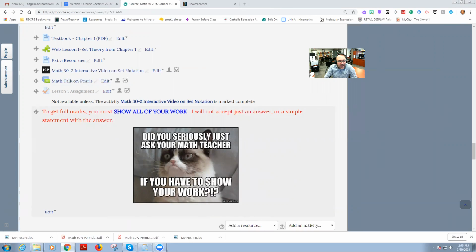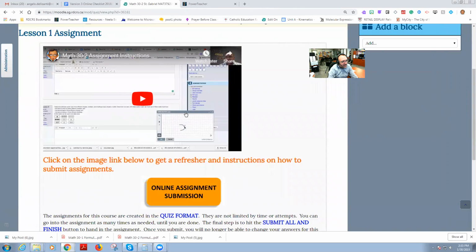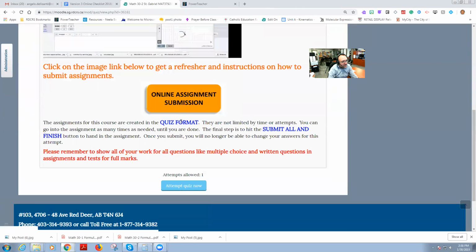You can use a tool called Equatio to do everything on a Google Sheet, and that would help you do math formulas if you like. There's also Desmos on the actual assignment. Or you could even do it old school, writing everything out and then taking a picture of it at the end. It's totally up to you. But when you click on the assignment, there is an actual video explaining how to use the tool and so forth. Just giving you a heads up on that.